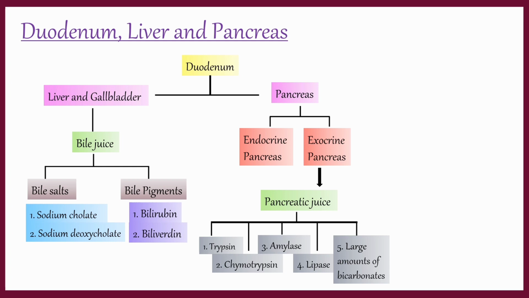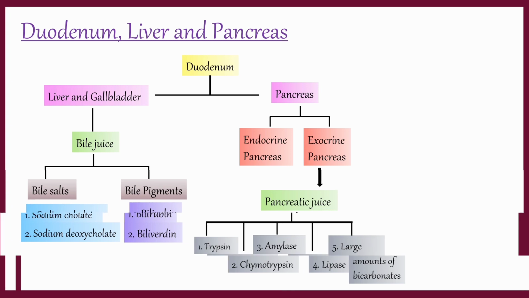Trypsin and chymotrypsin hydrolyze the proteins. Amylase breaks the carbohydrates and lipase breaks the fats. And large quantities of bicarbonate neutralize the acid present in the chyme and make the chyme slightly alkaline.